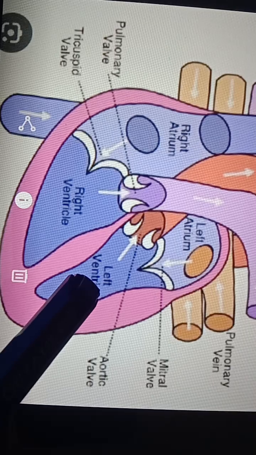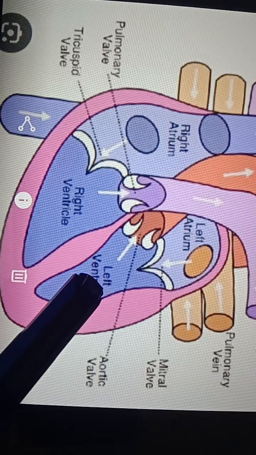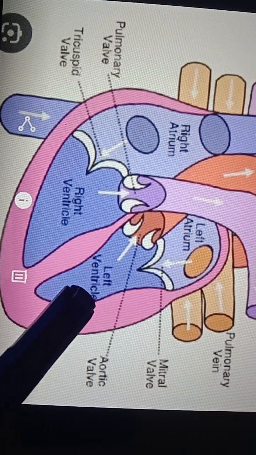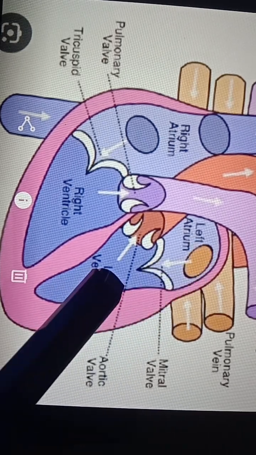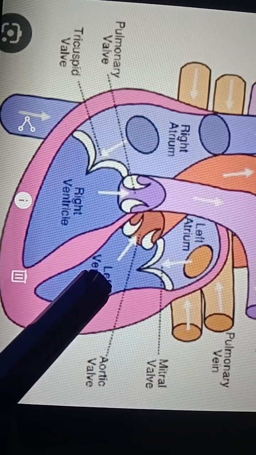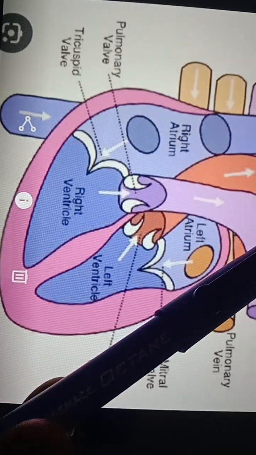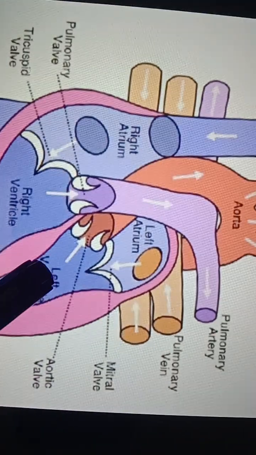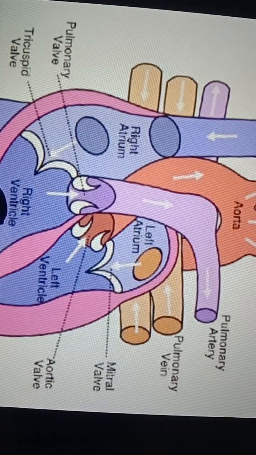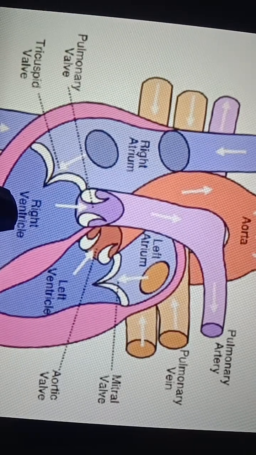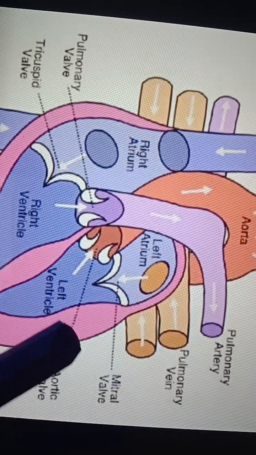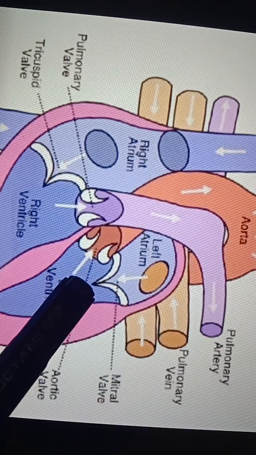In the next stage, after filling the blood in the ventricles, the ventricles start contracting. Whenever these two start contracting, blood enters from the left ventricle into the aorta, oxygenated blood. From the right ventricle, deoxygenated blood goes to the pulmonary artery and to the lungs.